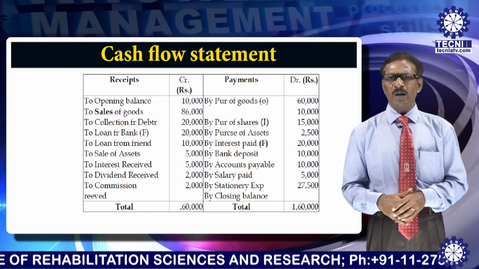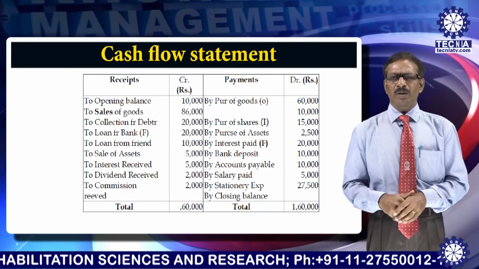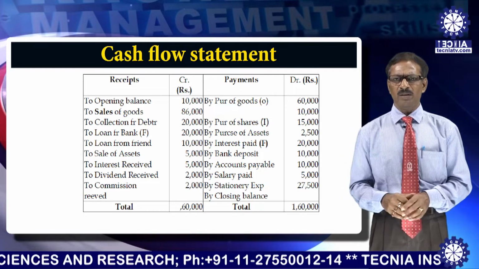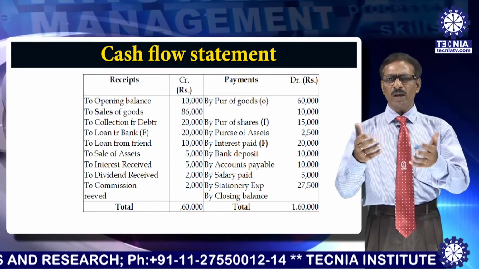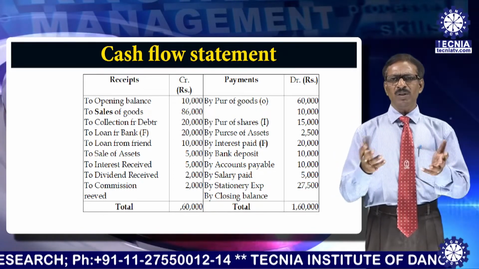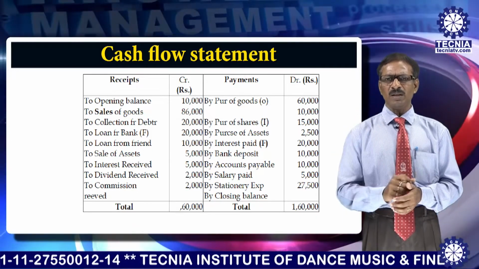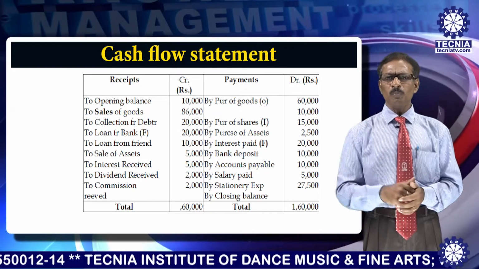Then on the debit side it is given the loan from bank. Loan from bank means acquiring funds to run your business, so it is a source of finance. It would come under financing activities. Next one, loan from friend.